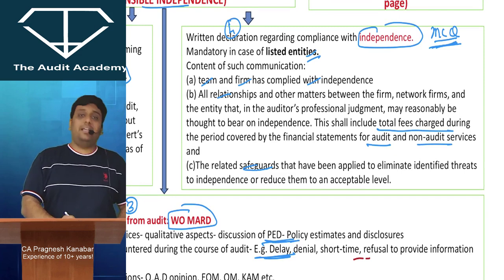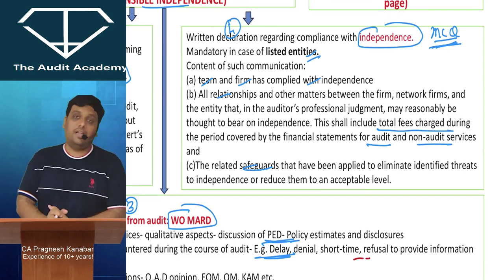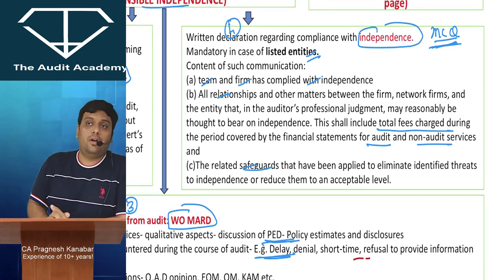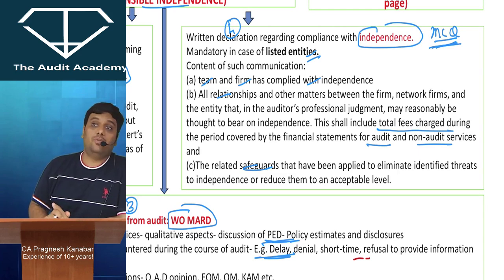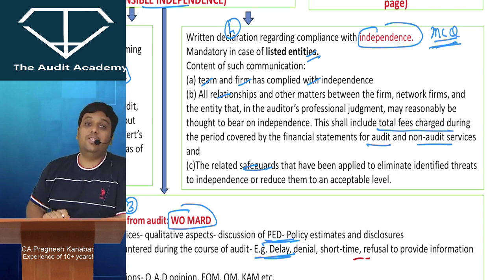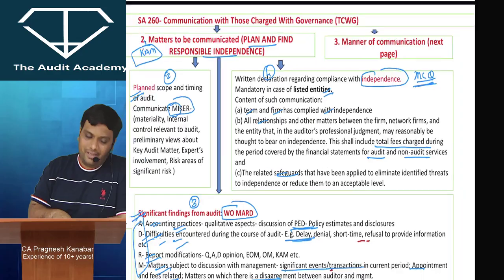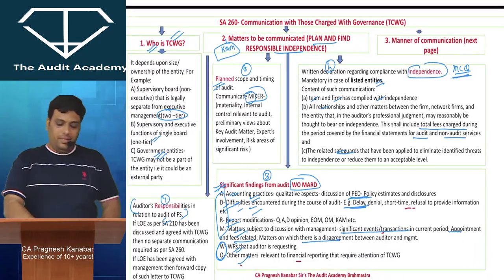And whatever related safeguards, means whatever corrective action you have taken to eliminate the threats, you can talk about that. For example, in a listed entity, normally we take this corrective action that from March to May, my team will not trade in the listed shares in order to ensure that there is no insider trading. So that is a safeguard.